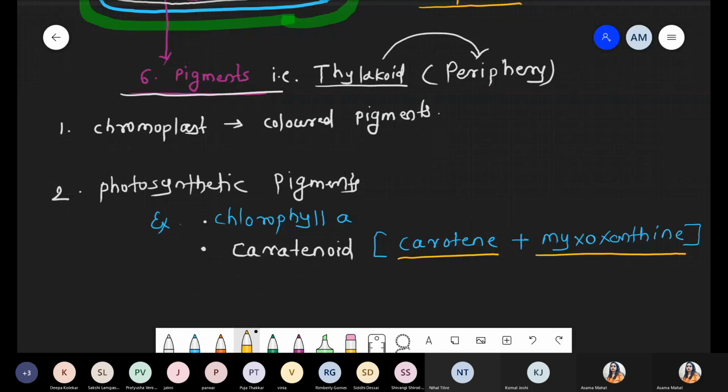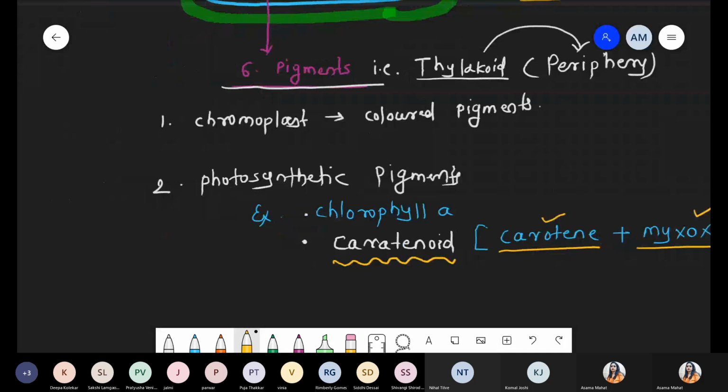Xanthine will be present in plants also. More specifically, we are talking about myxoxanthine, because it is specifically associated with cyanobacteria. So number 1, carotene. Number 2, myxanthine. Totally they represent a structure that is carotenoid. Okay, you have to remember this point because it is similar for the plant also, where one is carotene and the other is xanthine. Does a single thylakoid have all 6 pigments? Yes, a single thylakoid has all types of pigment, because here we simply drew the structure this way. These are the structure of the simple thylakoid.